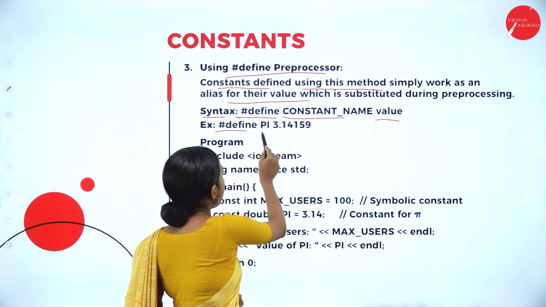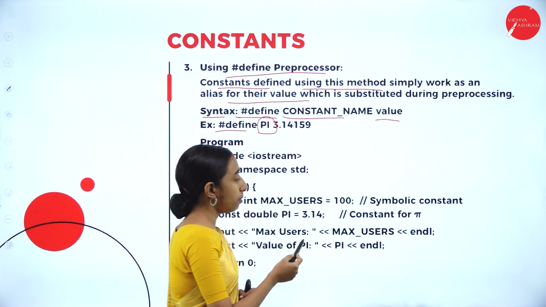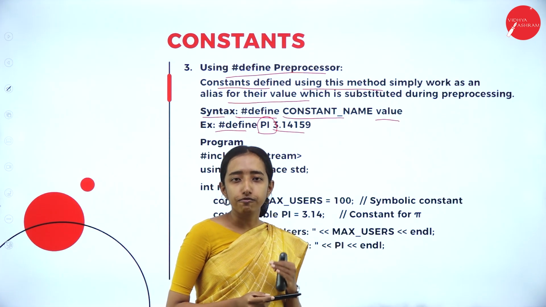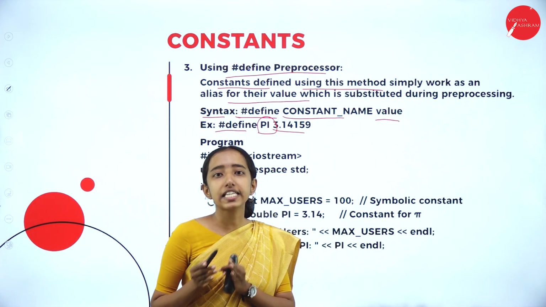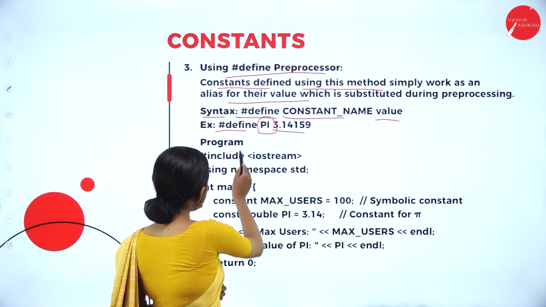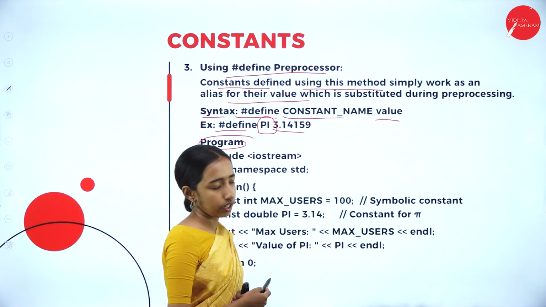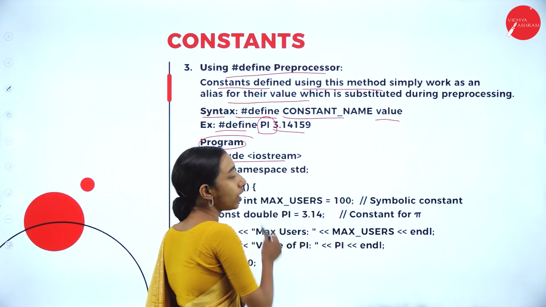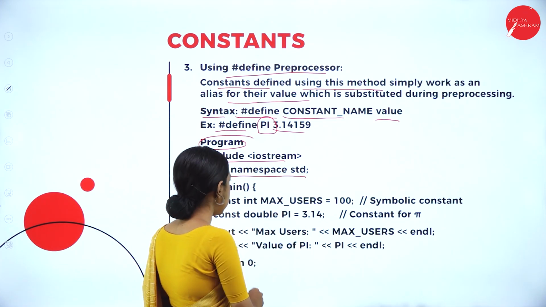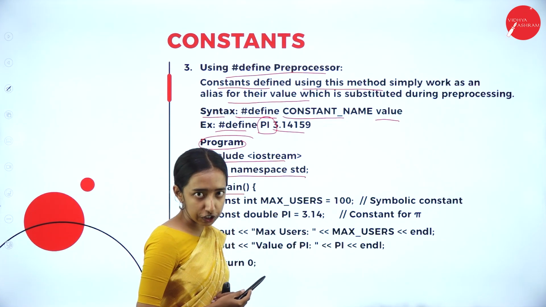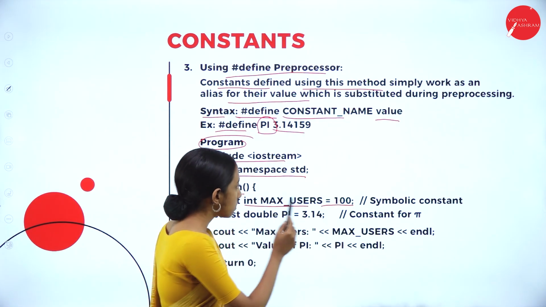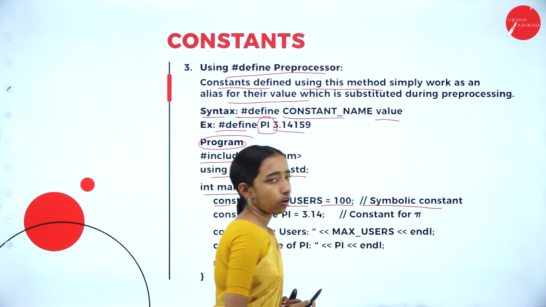So #define PI, I am defining the PI value as 3.14159. So this will be defined early and it will remain the same throughout the program that we have written and executed. Let us see the program here. We have #include iostream, the header file, using namespace std, int main, the main function, const int max_users is equal to 100. So this is a symbolic constant.